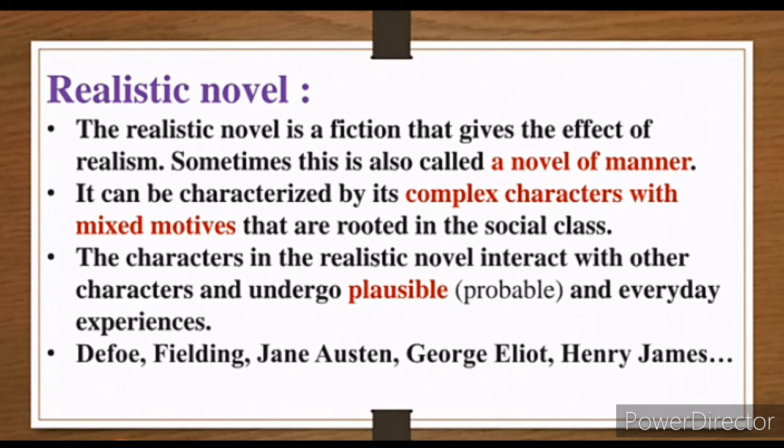Somebody wants to achieve something in life. Somebody wants to do better for the family. Somebody wants to prove in the society that he is actually something in the society. So all want to prove something, but you can see they are rooted in the social class. It means whatever they are doing for the society, whatever they are working, they are working for the society or that social life class people.